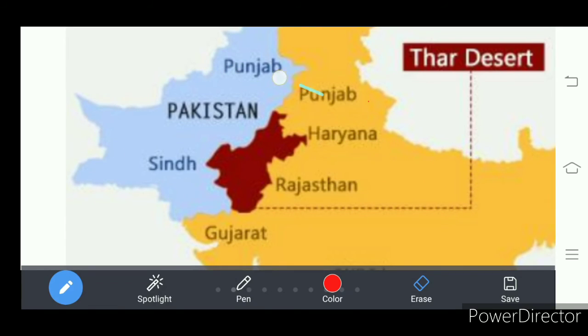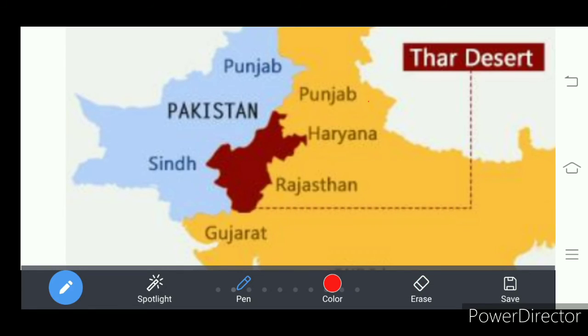So that is the reason we see this in the Thar Desert area. On the leeward side of the Aravalli range, we find the Thar Desert, and here the rainfall is very less. How much, do you know?